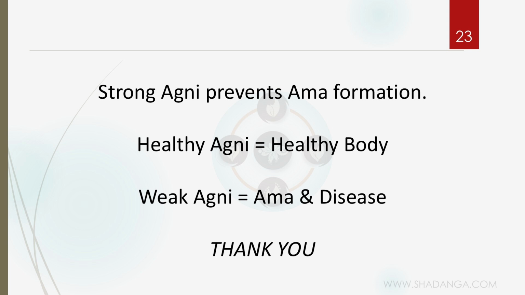So that's all about today's topic. In today's topic, what have we learned? We learned about Dhatu, Ojas, Malas, Agni, and Ama. The main topics we covered today are Dhatu, Mala, and Agni, and the rest, Ojas and Ama, are subtopics of those. Okay.